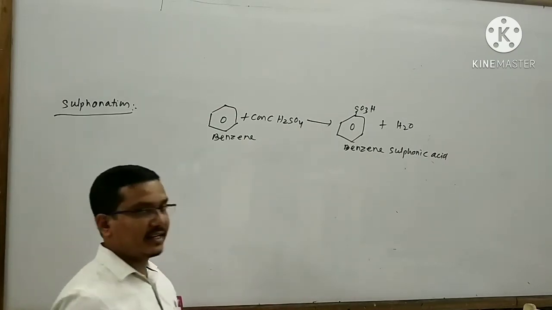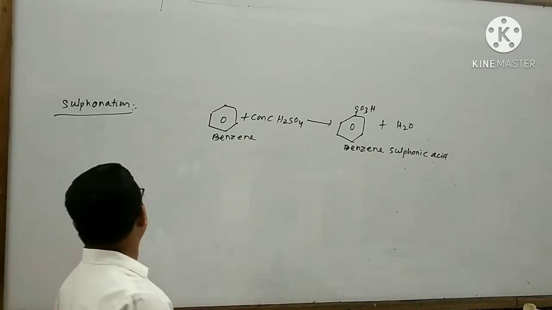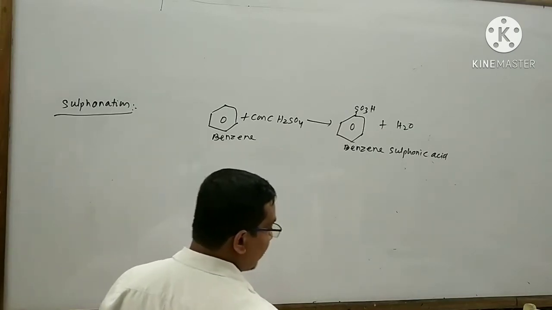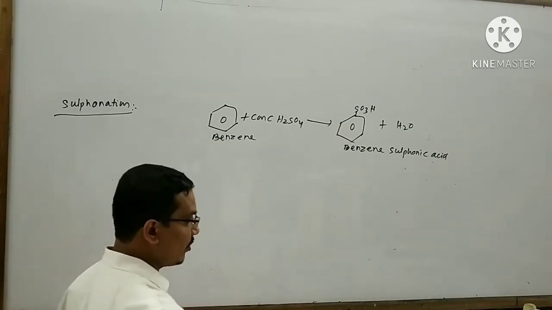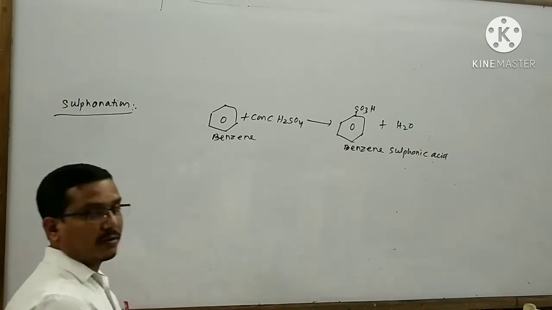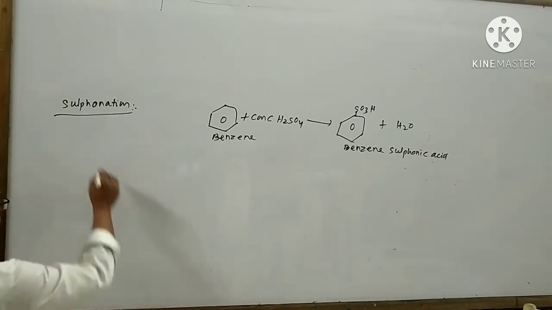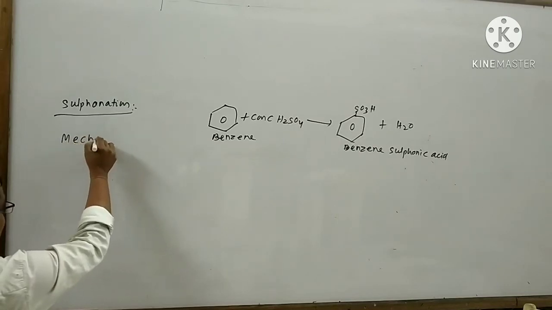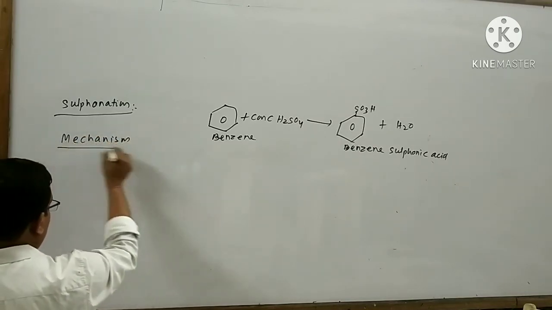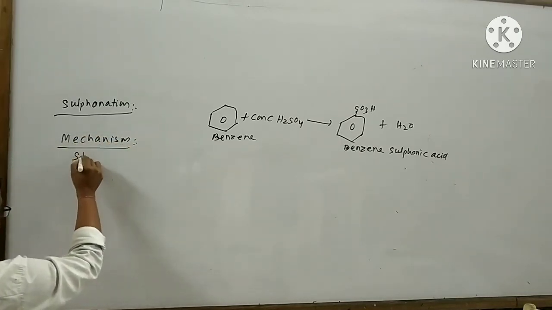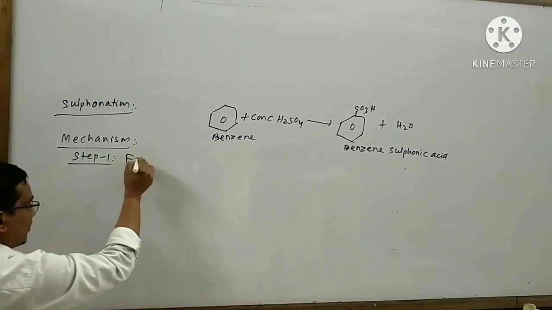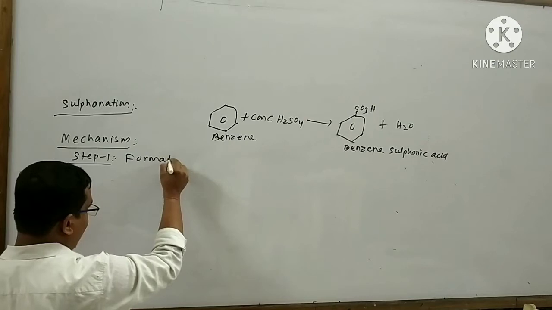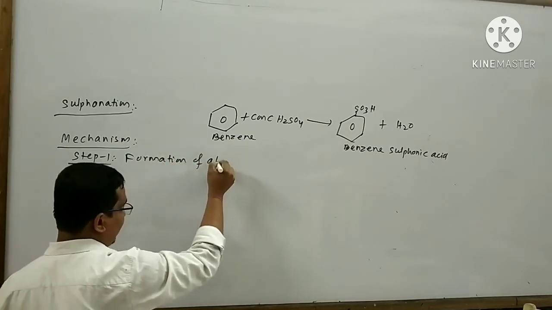I can write a statement for sulfonation like this. When benzene is heated with concentrated H2SO4, then benzene sulfonic acid is formed. I can draw the mechanism like this. In step number 1, what will happen? Formation of attacking reagent takes place.